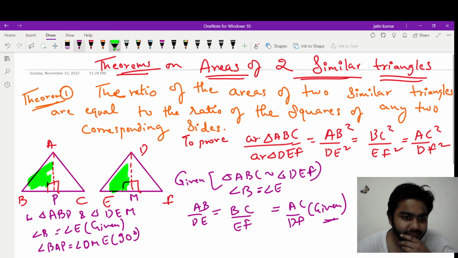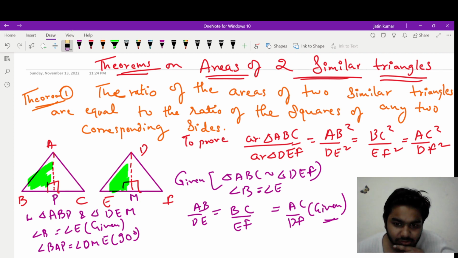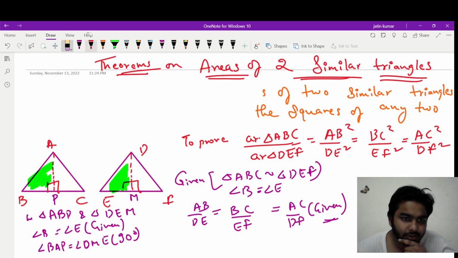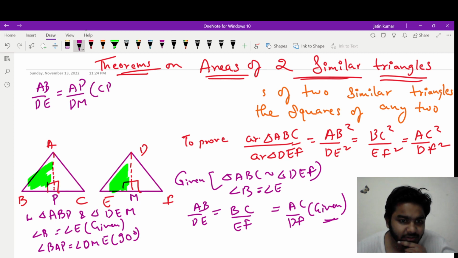Now by CPCT can we equate the ratio of sides? So let me rub this upper part of the theorem. Can I say that AB upon DE is equal to AP upon DM by CPCT? Yes.